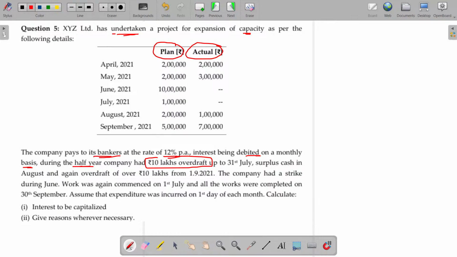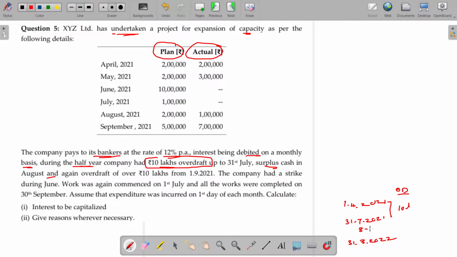From 1st April 2021 to 31st March 2022, up to 31st July 2021, they had an overdraft of rupees 10 lakhs. And surplus cash in August.